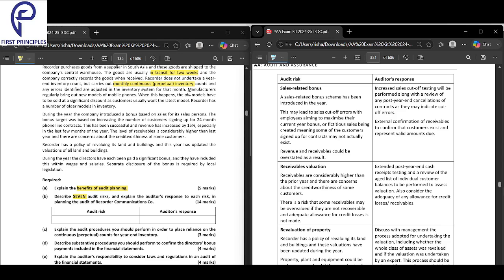Moving on now. Manufacturers regularly bring out new models. This is done during the year.